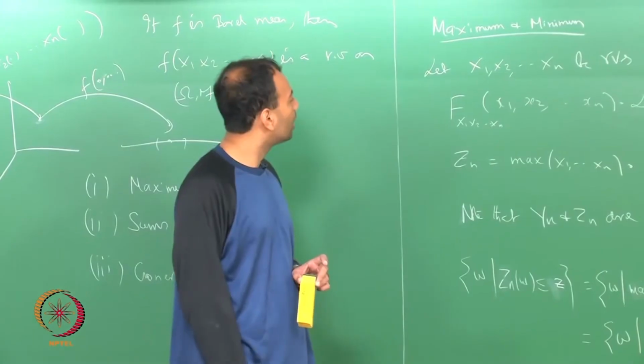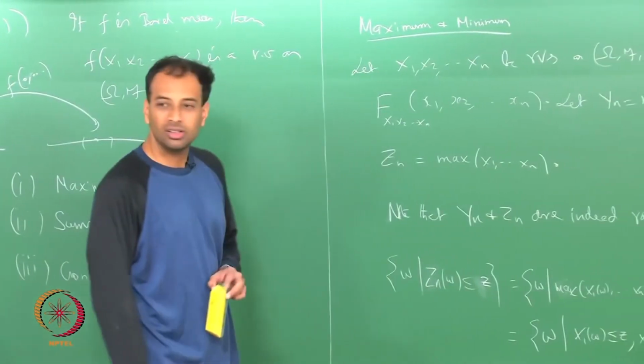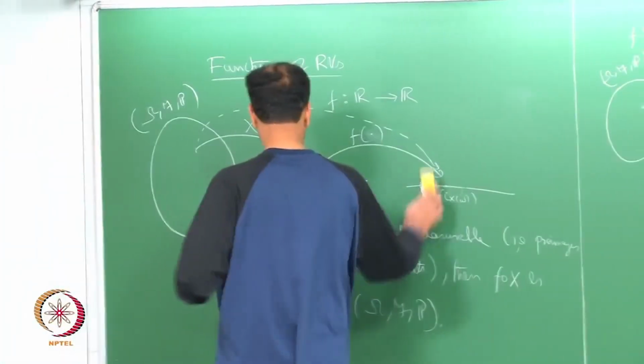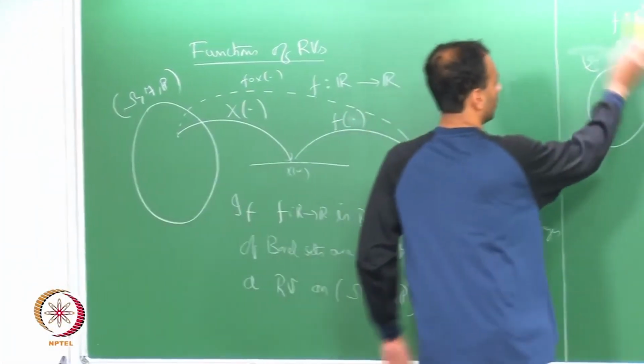Now, similarly, how will you show that Yn is a random variable? So, let us do this here. How do you show F?